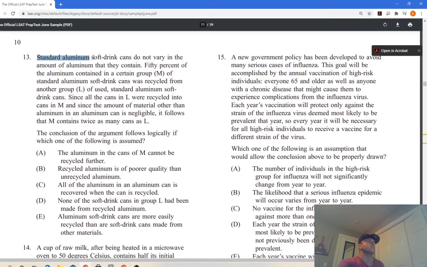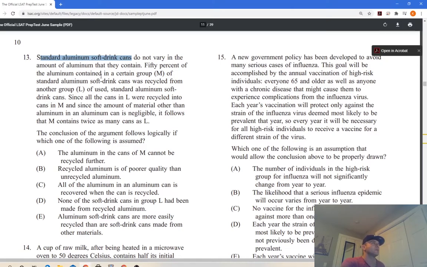So adverb, adjective, soft drink is modifying can. This is even too small, modifying it as well. So cans is what we're talking about. That's the whole subject. Do not vary in the amount of aluminium that they contain. So they do not vary, and then we have a preposition here, in the amount, and another one, of aluminium that they contain. Okay.